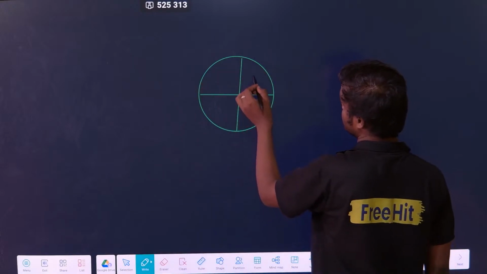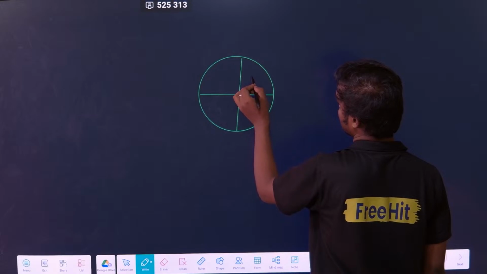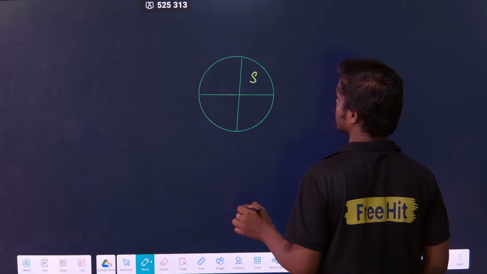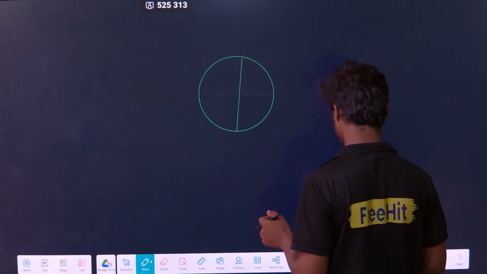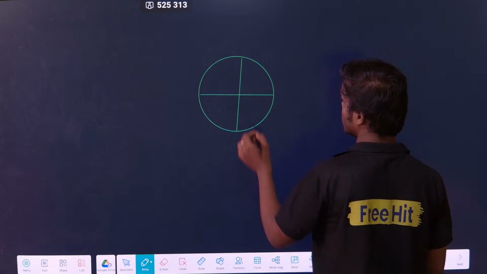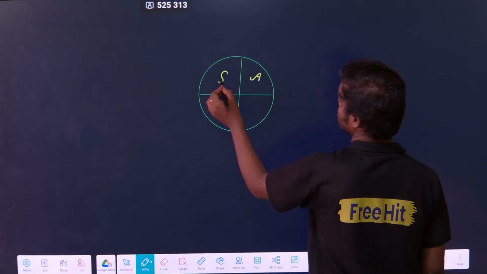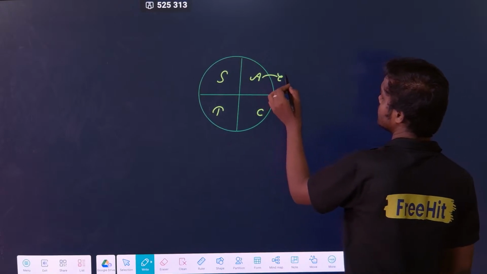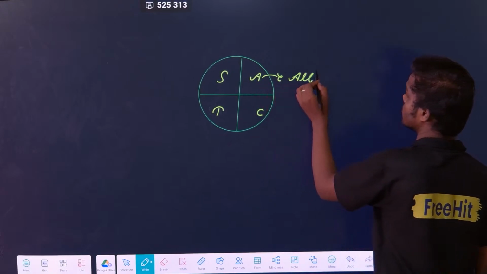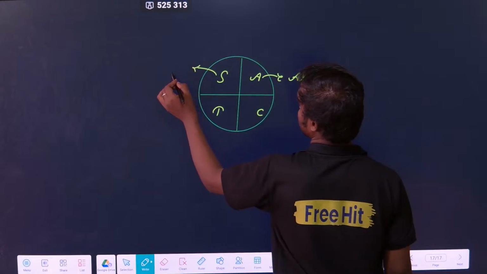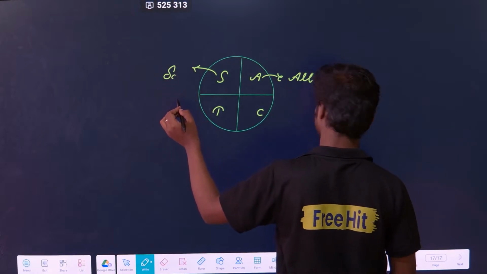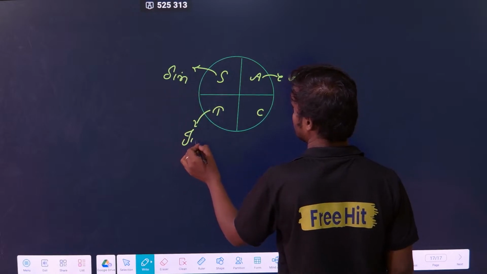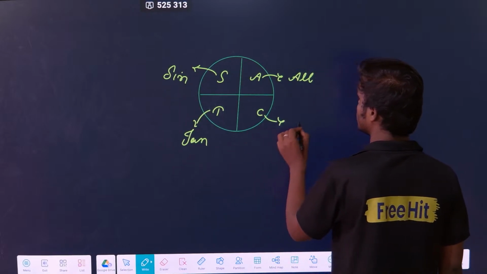Simply remember ASTC: All, Sin, Tan, Cos. A for all, S for sin, T for tan, C for cos.